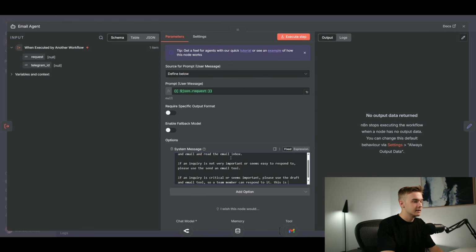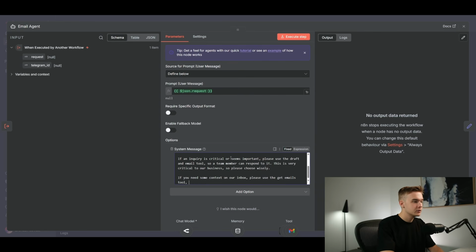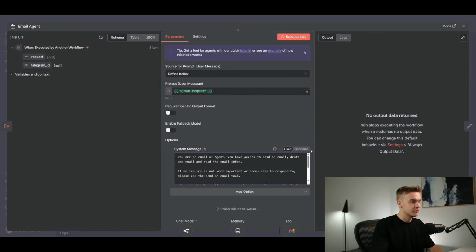This is very critical to our business, so please choose wisely. We'll do a little bit of emotional prompting there to make sure that it understands the importance of sending as opposed to drafting. And then at the end, if you need some context on our inbox, please use the get emails tool to retrieve the 50 latest emails from the inbox. So that should be good enough for a very basic first shot prompt there.